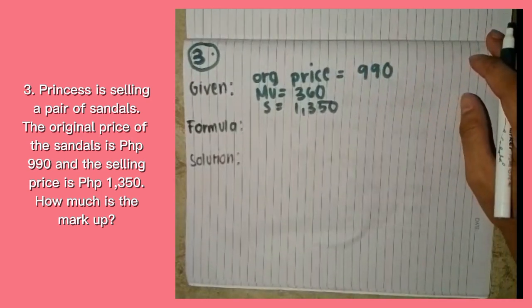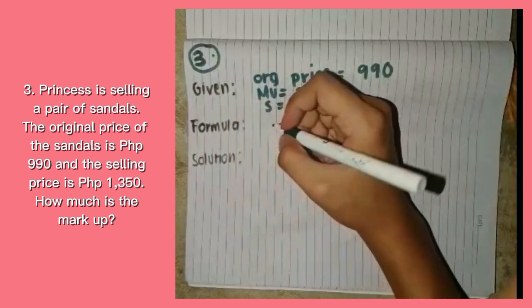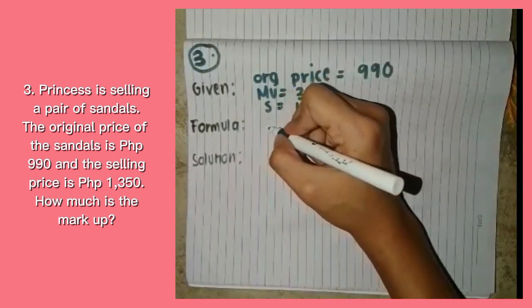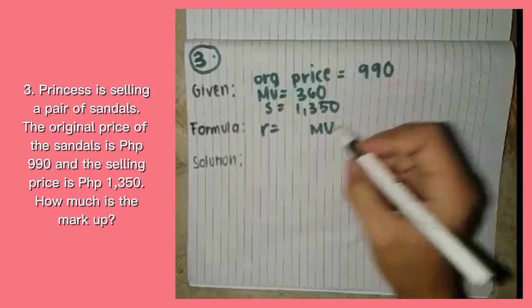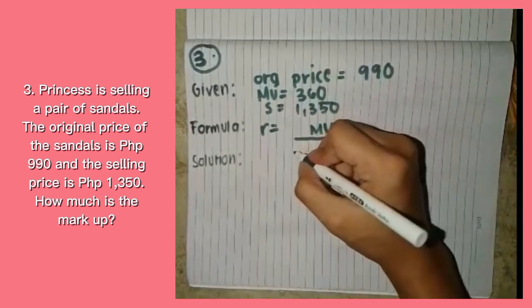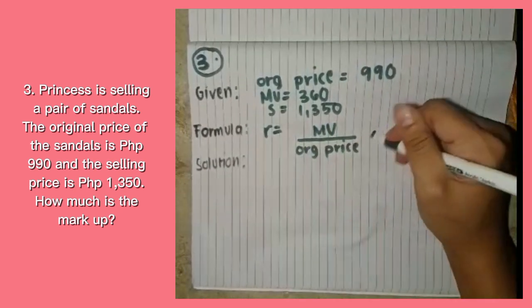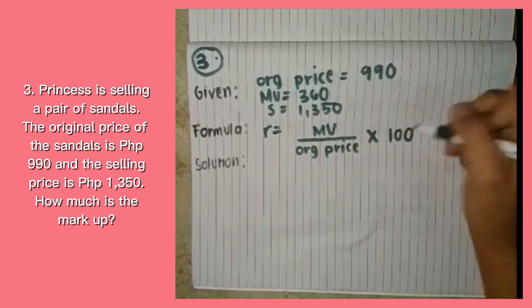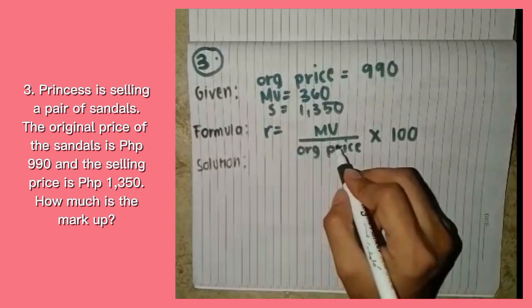And the formula for finding the markup rate is R is equal to markup, denoted by MU, divided by original price, multiplied by 100. So for solving the markup rate, we're going to use this formula.